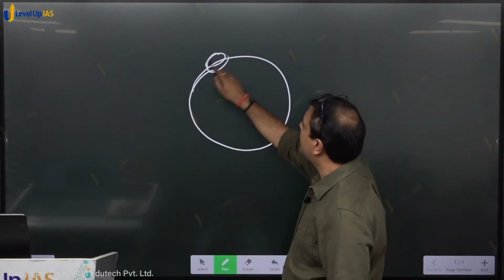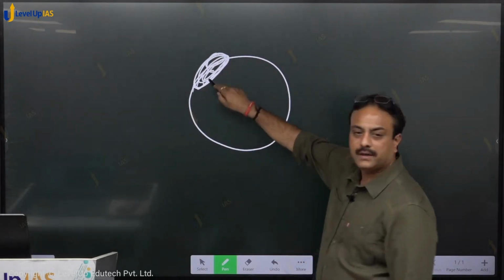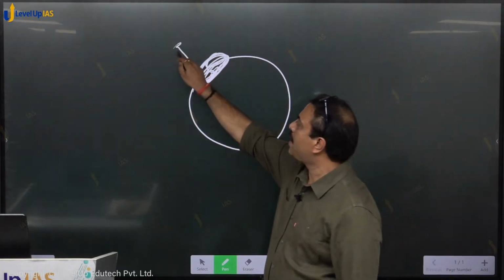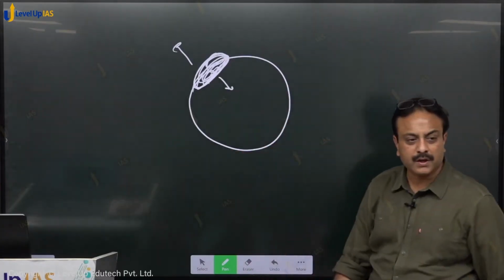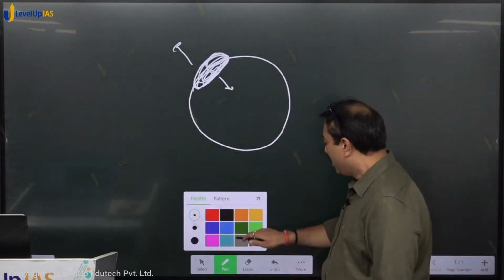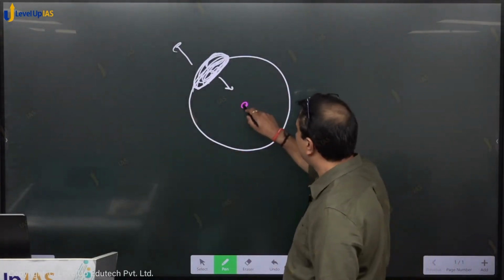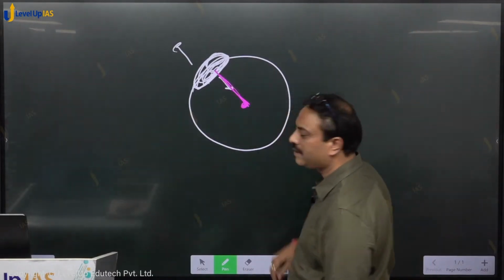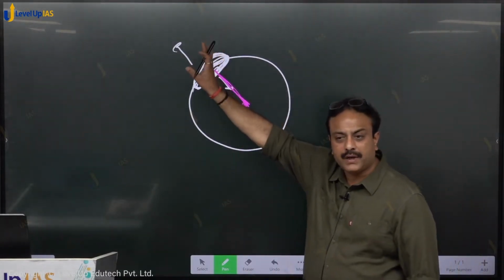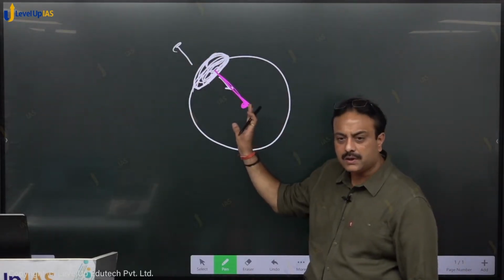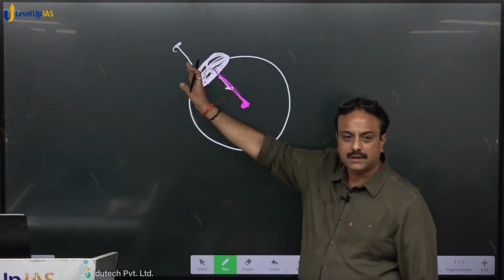Here we are having a continent, any continent. This continent is going up, epirogenic movement, or it is moving down, epirogenic movement. Then what is present over here? What is this? Radius. Going up, radius will increase. Going down, radius will reduce. So this force is radial.